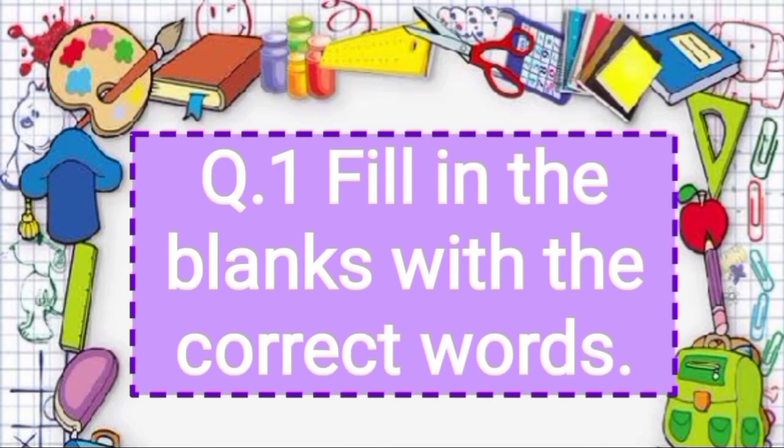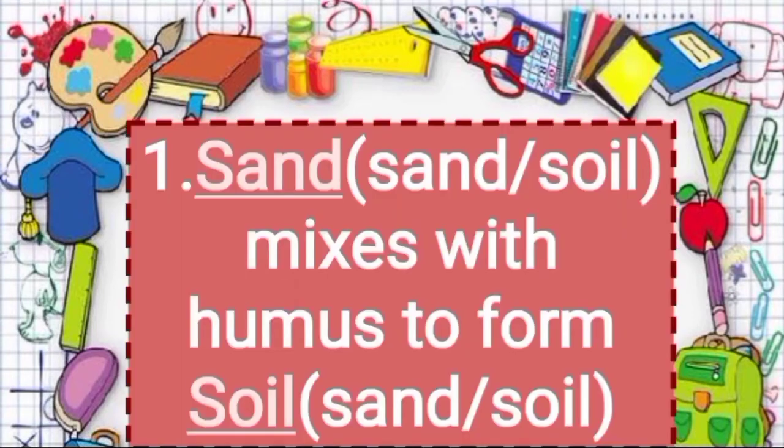Now let's revise and understand. Fill in the blanks with the correct words again. First, dash, option sand, another option soil, mixes with humus to form dash.